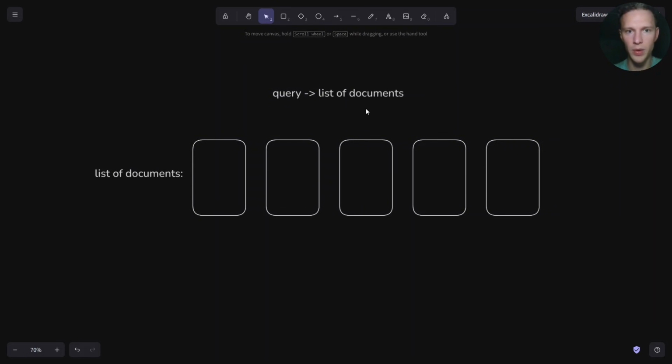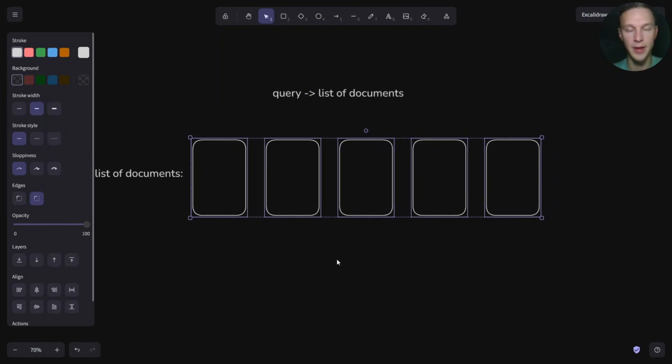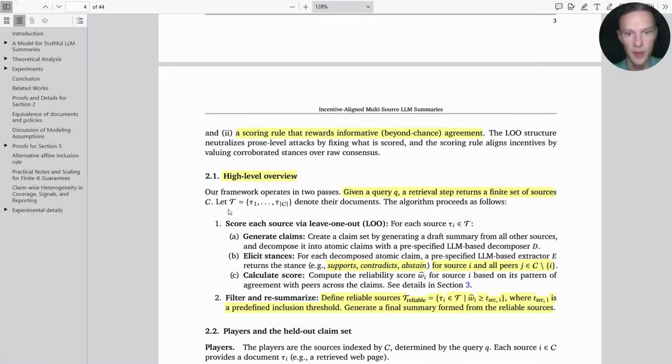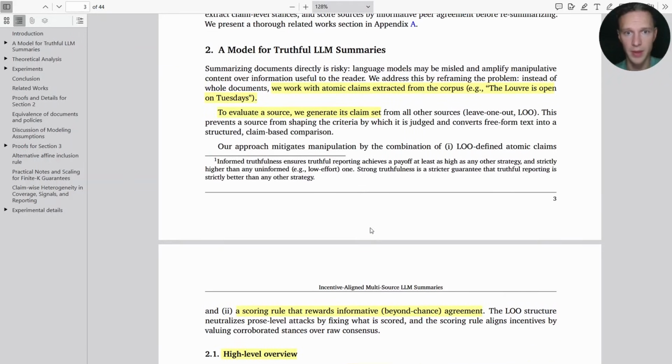And so we got the query, which brings a list of documents. Here are our, let's say, candidates that should be summarized. The next part that happens over here is they generate claims. Essentially, they need to perform a kind of extraction of atomic claims from these documents. Atomic claims are ultimately triples. You can see an example of it over here in parentheses, which are being extracted from the documents.